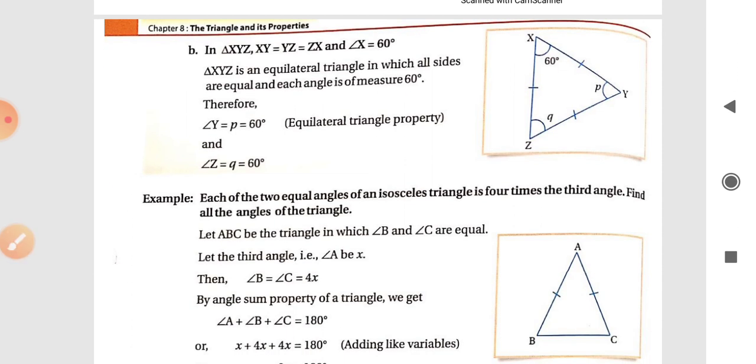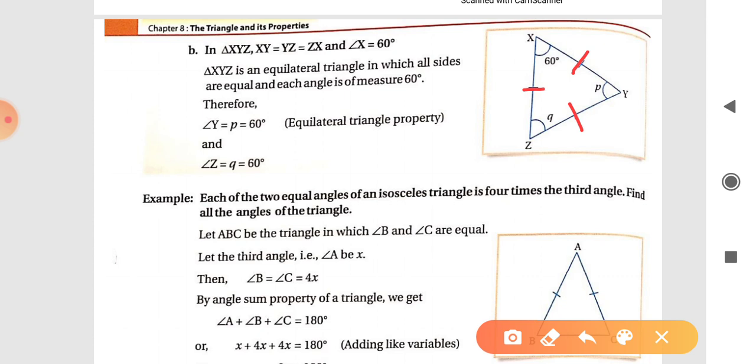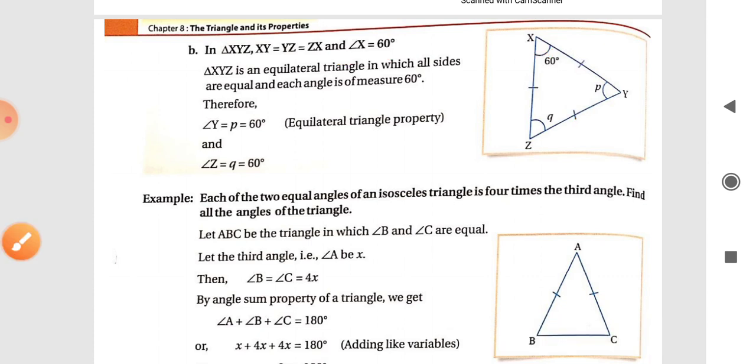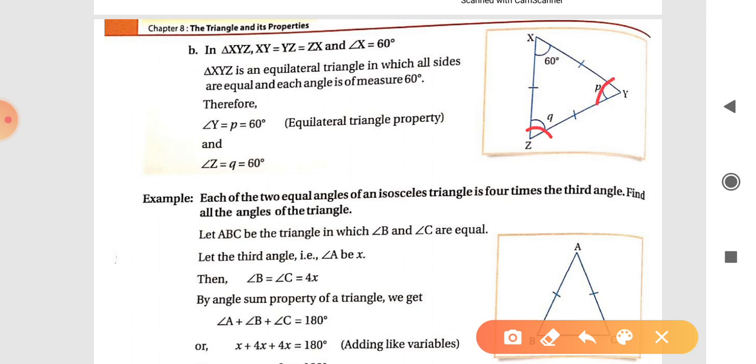In part B, we are given a triangle XYZ, and this is an equilateral triangle because XY is equal to YZ is equal to ZX, and angle X is 60 degrees. We have to find the values of P and Q, that means angle Y and angle Z. In an equilateral triangle all sides are equal and each angle is 60 degrees. So angles P and Q are also 60 degrees.